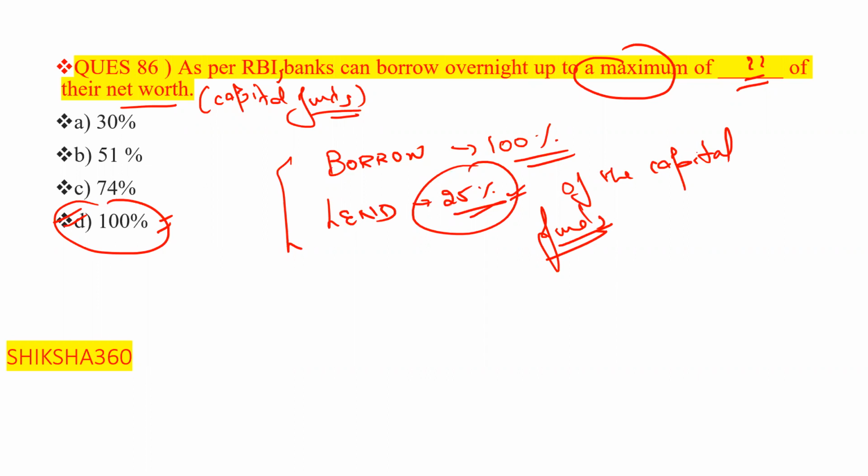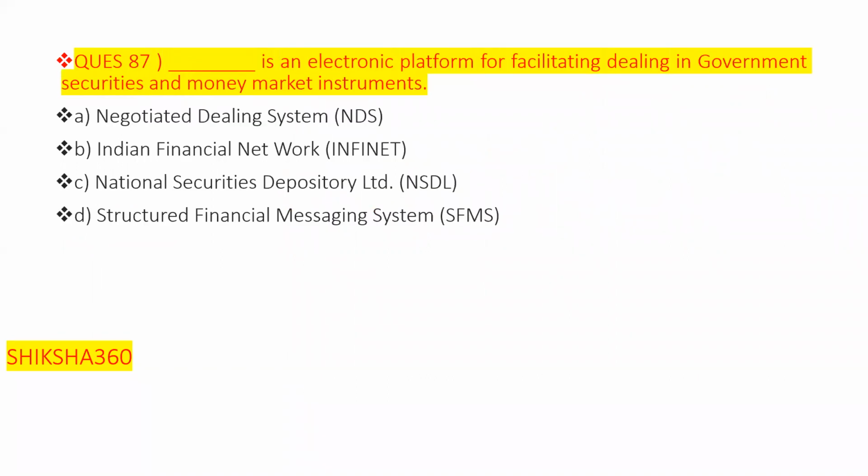Now move to the next question, that is question number 87. Dash is an electronic platform. Basically for what? For facilitating dealing in the government securities and money market instruments.